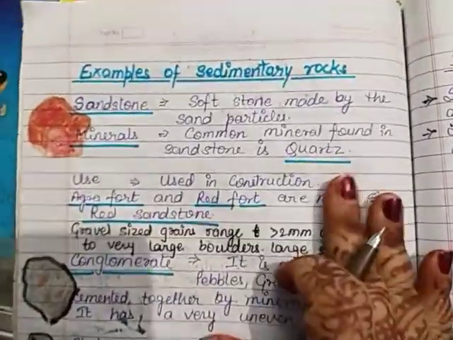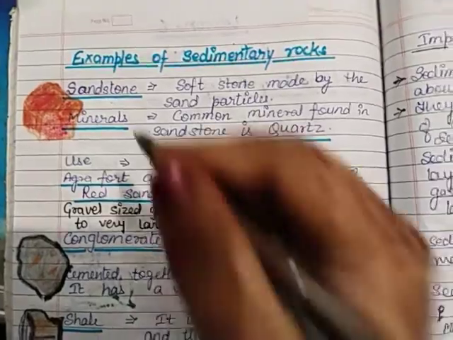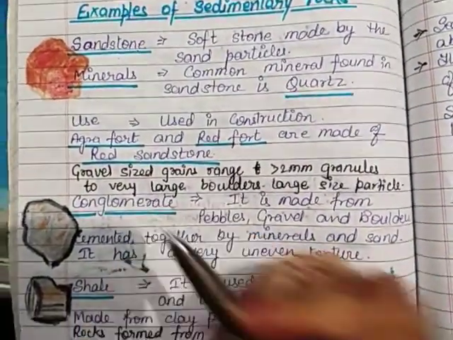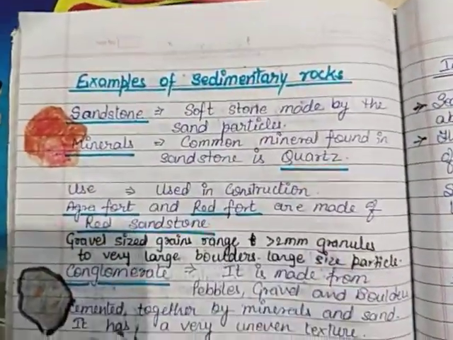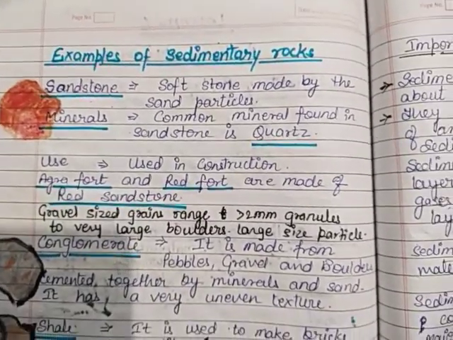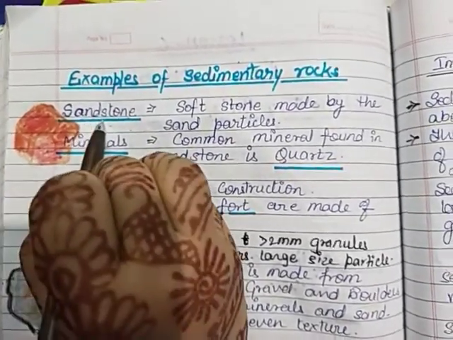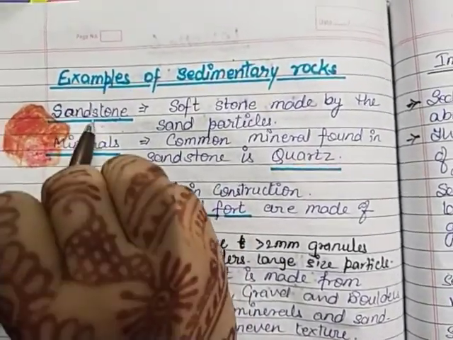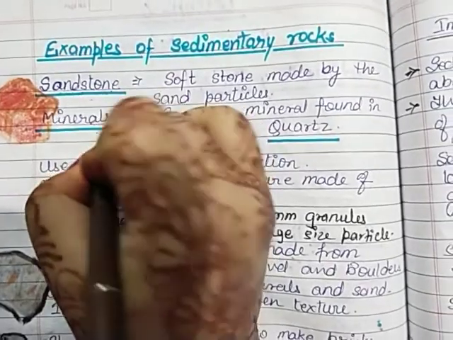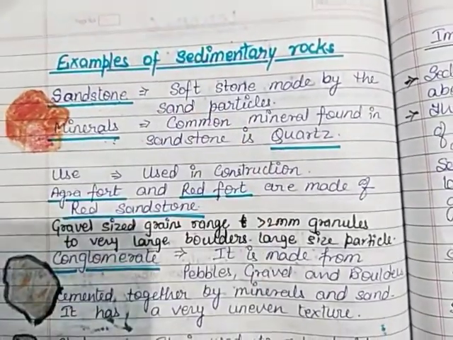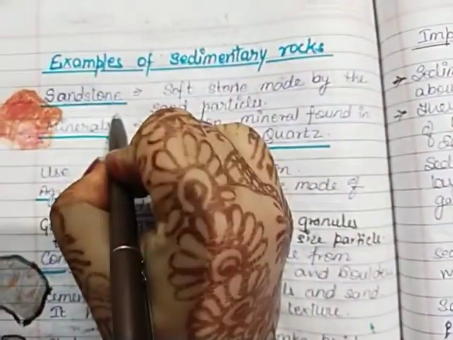Now, the examples of sedimentary rocks. You can see here there are so many examples like sandstone, conglomerate, shale, and limestone. So you know sandstone. Sandstone is what? It is a soft stone made by sand particles. As the name shows, sandstone. This type of sedimentary rock is made by sand particles. And every rock contains special minerals inside it. This sandstone contains the mineral quartz. The commonly found mineral in sandstone is quartz.